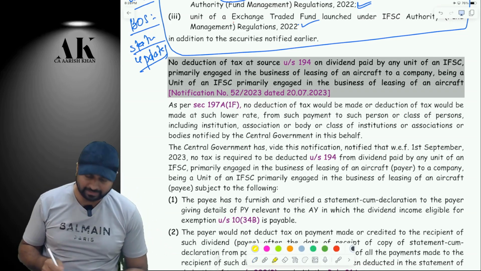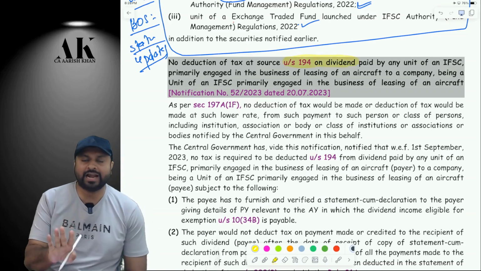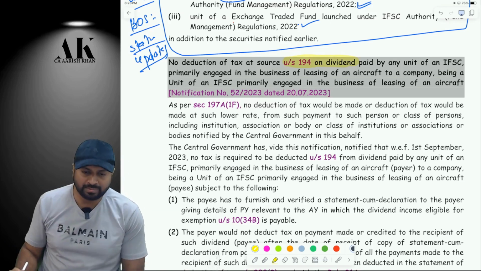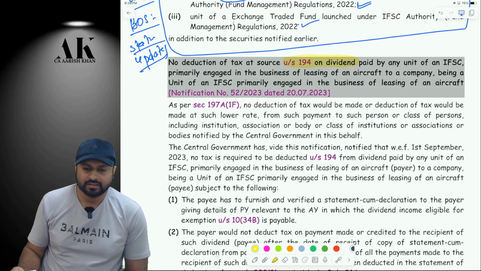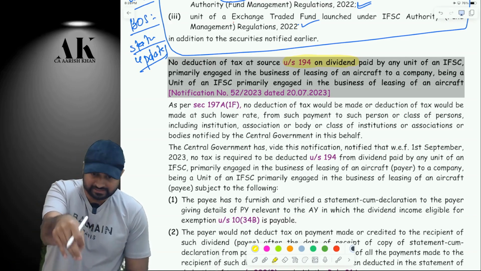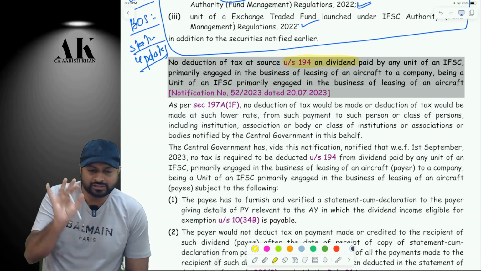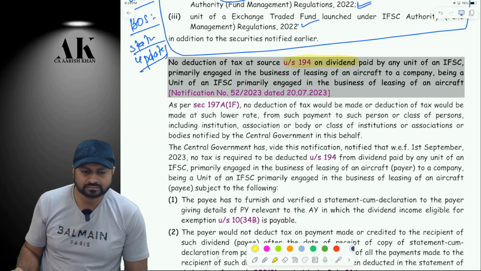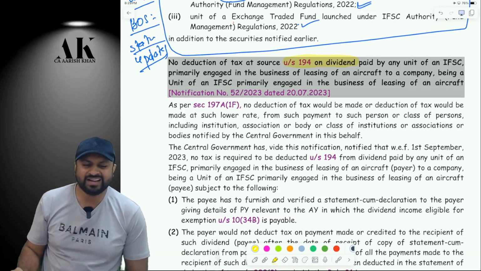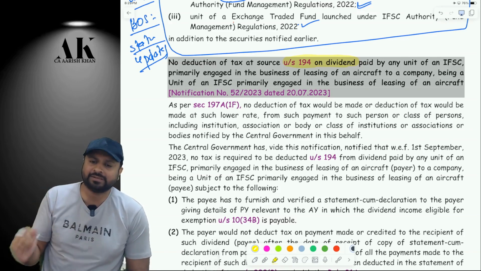Now, what is the amendment over here? The amendment is nothing but an extension of the provision. Under 194, you might be knowing that we deduct TDS for dividends. Remember? We deduct TDS for dividends under 194. So in this case, which you are reading just now from your color book, green portion, should there be deduction of TDS? Tell me now. There should not be deduction of TDS, correct? Because the dividend is exempt in the hands of the recipient company.